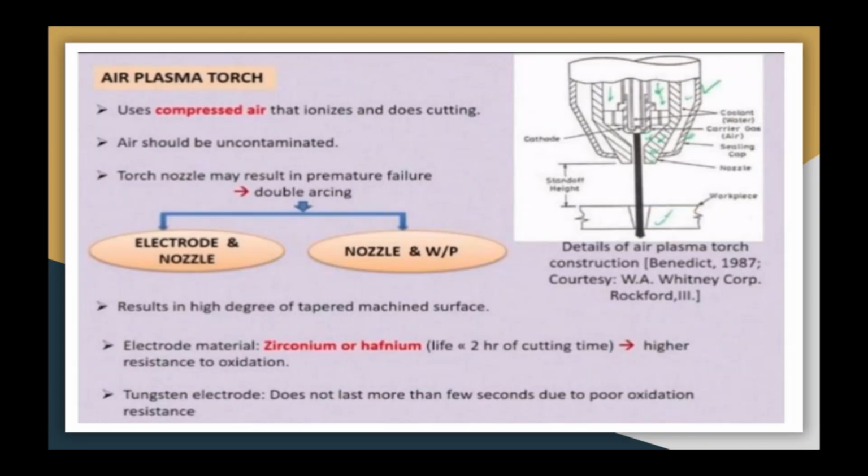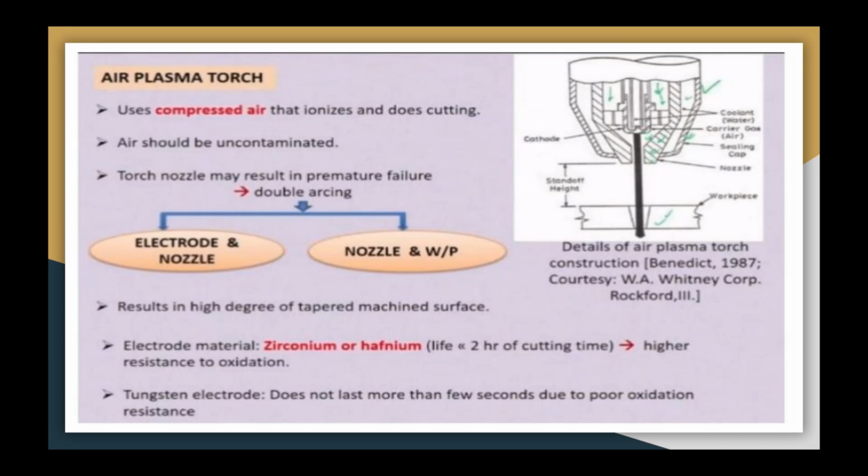Okay, so it's a detailed figure I have shown in this figure, which is a construction of this air plasma torch. This figure I have taken from one book, that is Gary Benedict book. We'll discuss this. This plasma arc torch uses compressed air as the gas that ionizes and does the cutting. The air is to be used, and that should be uncontaminated.